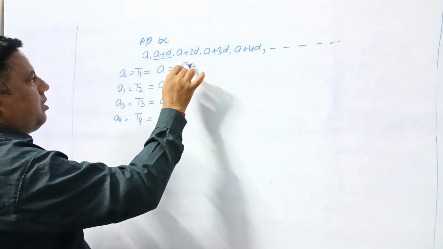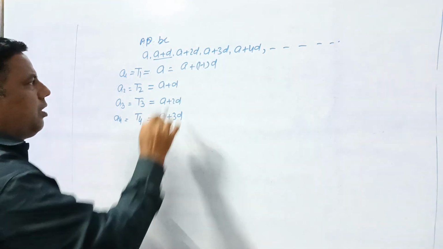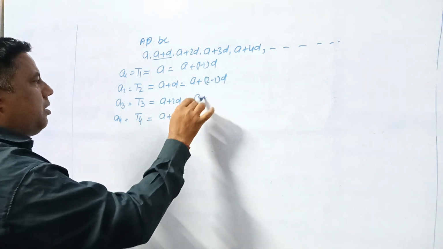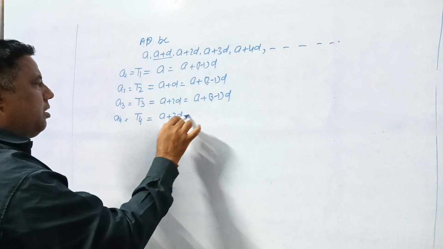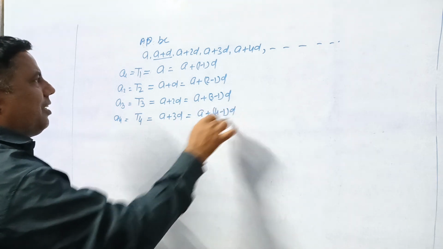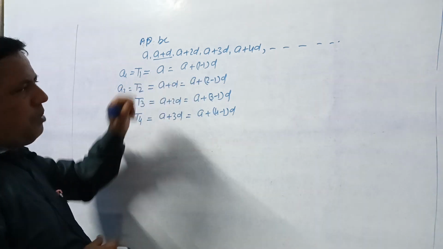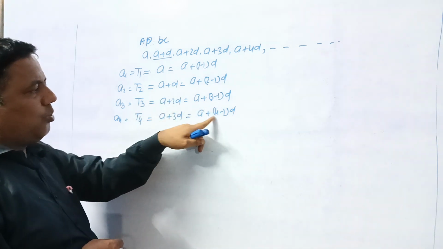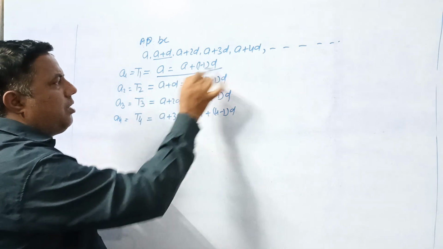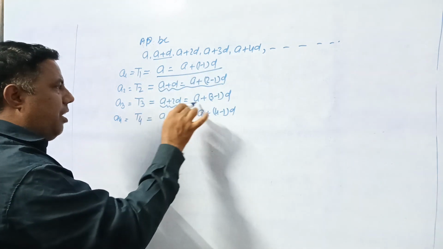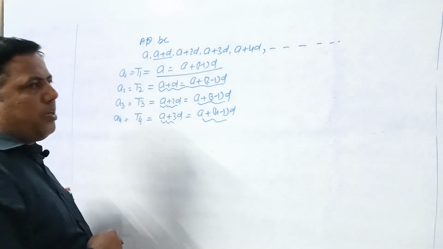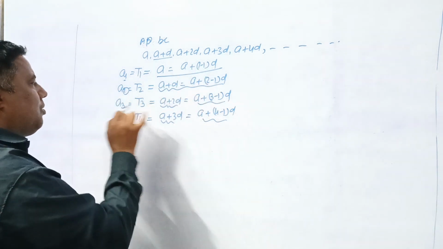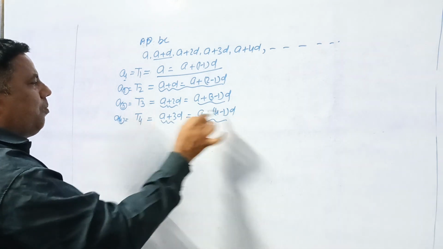The first term A can be written as A plus (1 minus 1) D. The second term is A plus (2 minus 1) D, the third term A plus (3 minus 1) D, and the fourth term A plus (4 minus 1) D. Here 1 minus 1 is 0, 2 minus 1 is 1, 3 minus 1 is 2, and 4 minus 1 is 3. So the pattern can be written this way.